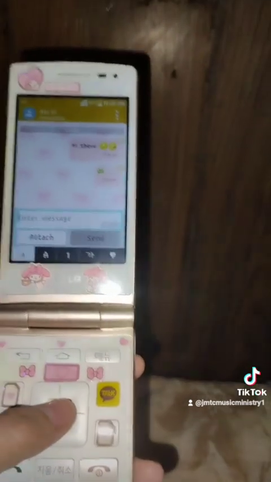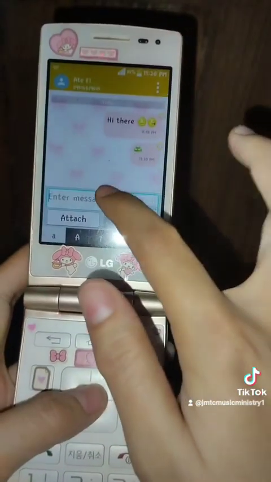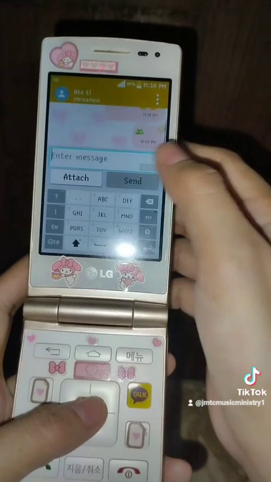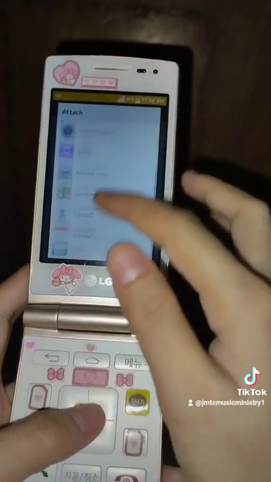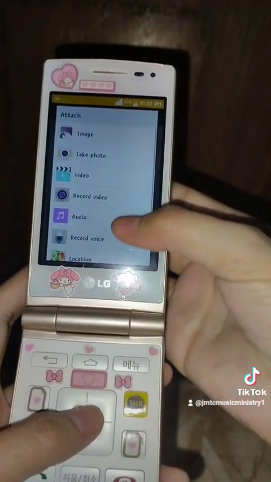Of course, you can also attach a file, a picture, audio, video, location, contact, schedule, slides in this form.